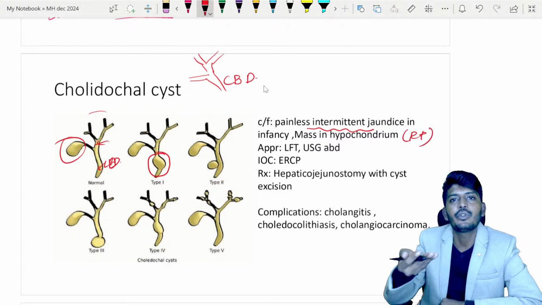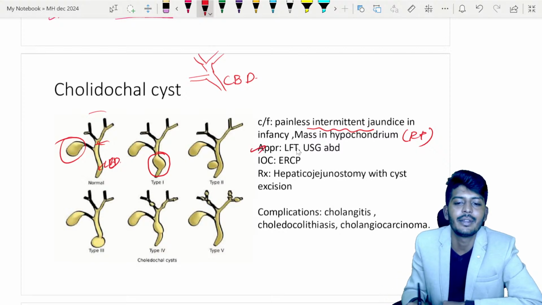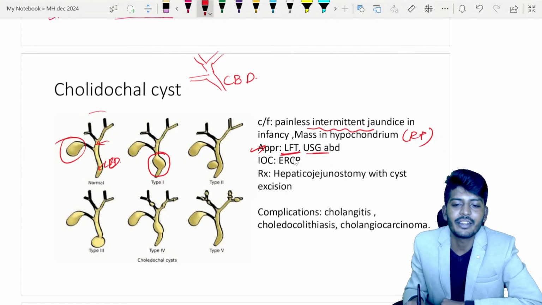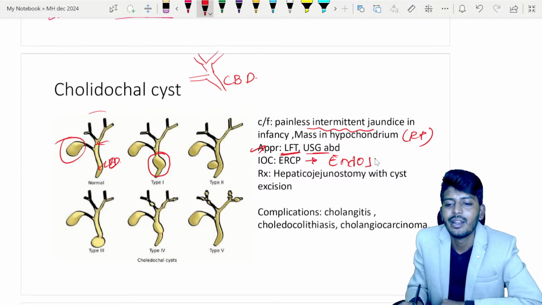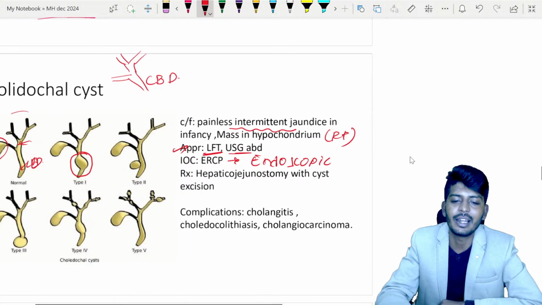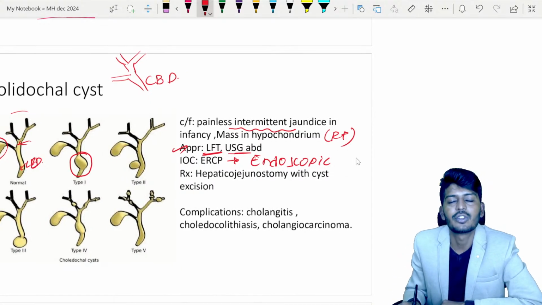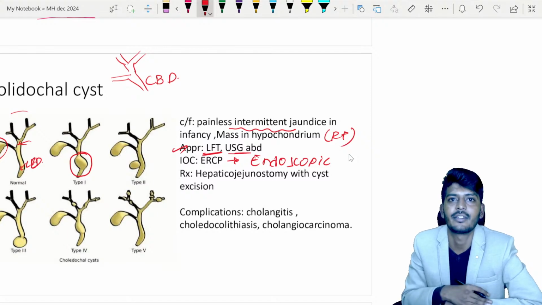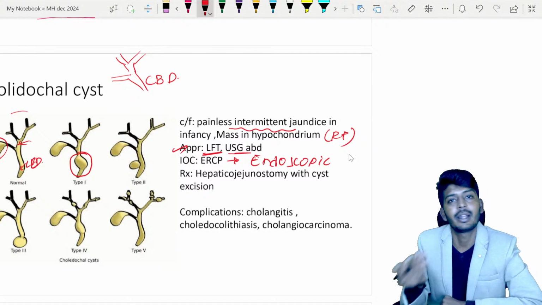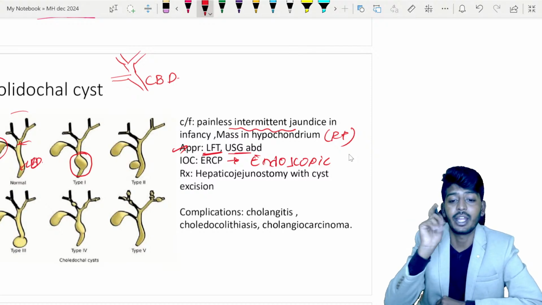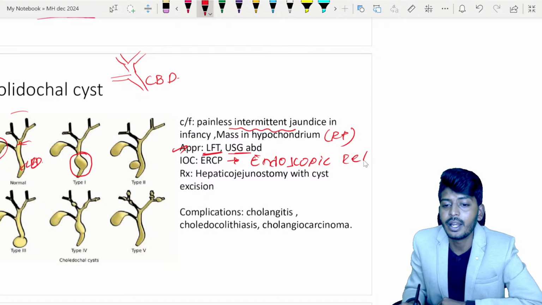Okay, so patient comes to you with the jaundice, so you are going to do LFT. After LFT, you are going to do USG abdomen. So investigation of choice is ERCP. What is ERCP? Endoscopic. Yes. See, everyone will remember the name of the procedure. But sometimes, when our luck is bad, the examiner will ask the full form of ERCP. Till now they have not asked, but before they have asked full forms for many things. So they can ask you, be ready.